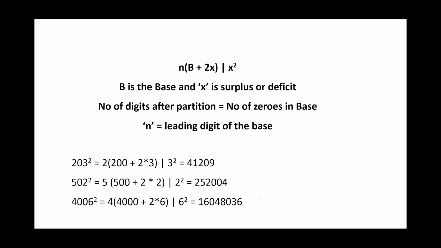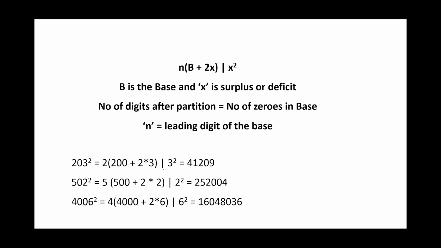Now, you would be wondering, what about a number like 200, 300, 400? Does the base method still apply over here? Of course, it applies. Right? The formula can be generalized as n into b plus 2x followed by x square, where n is the leading digit of the base. Try this question and see if you're able to get it. So here I have some examples. For example, 203 square. The base is 200, but the leading digit is 2. So your answer is 2 into 200 plus 2 into 3 followed by 3 square.